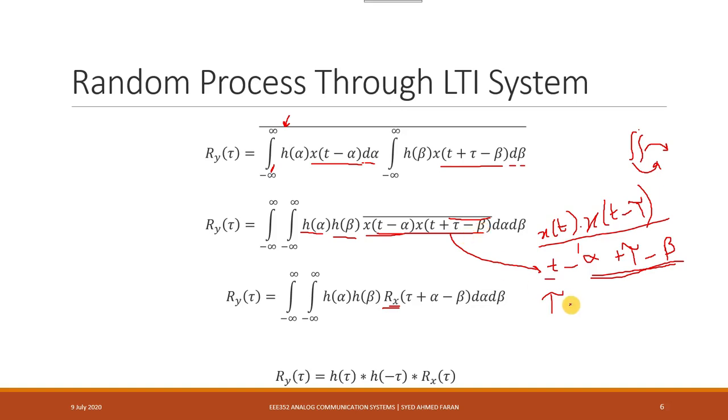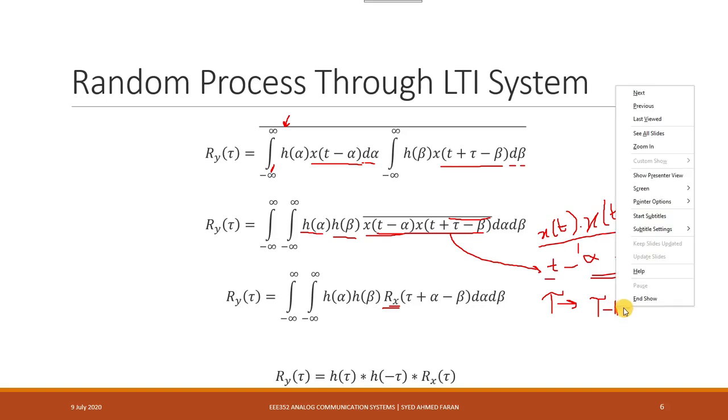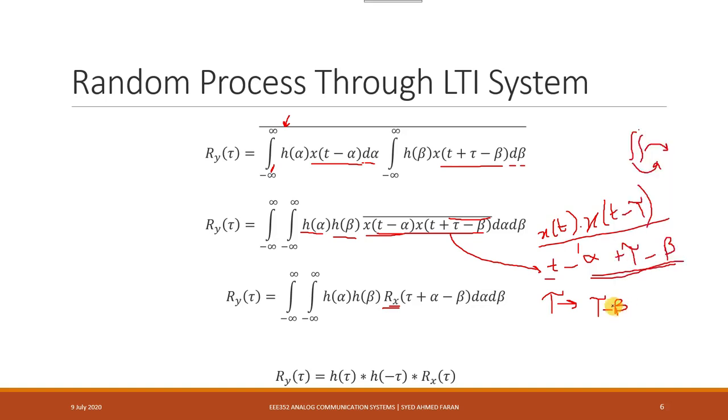So this means that tau must have been equal to tau minus beta plus alpha. So if this is the value of tau, actually tau minus beta plus alpha, and we put this value over here in tau, then we get the actual answer.